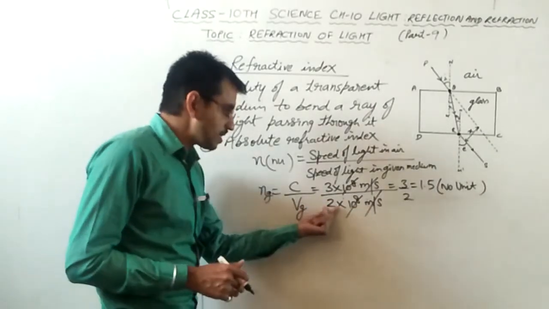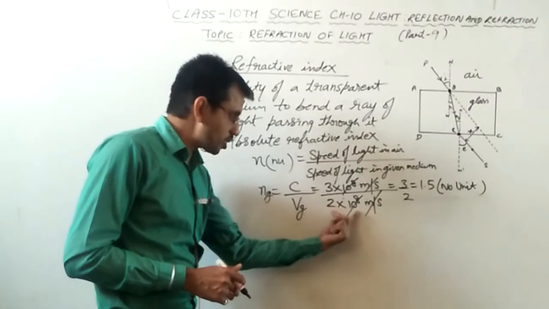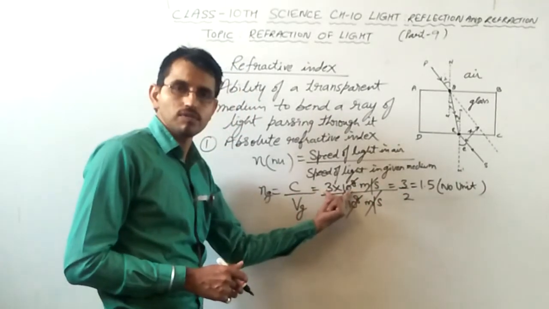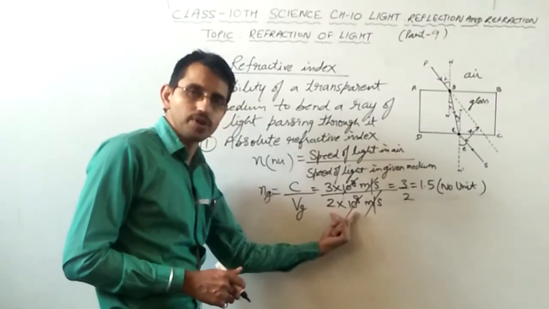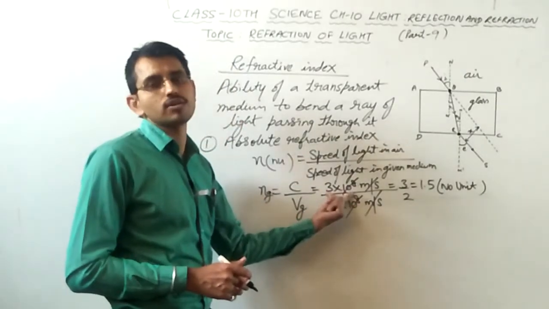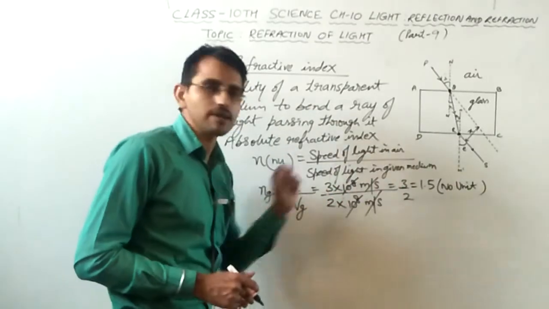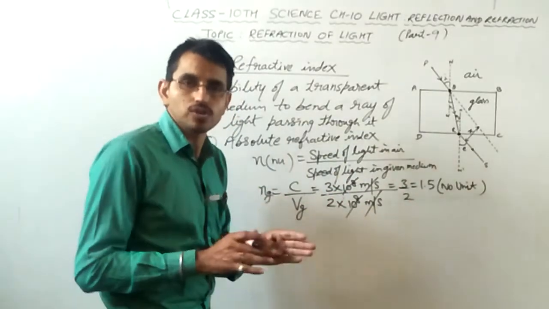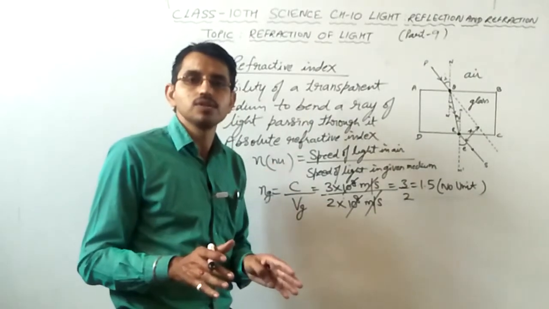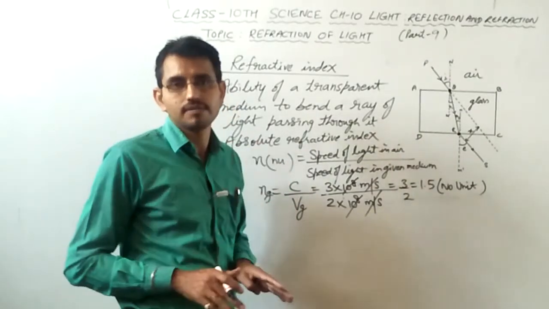How? If you multiply the speed of light in glass, that is 2 into 10 raised to 8, with 1.5, you will get this value. It means this value 2 into 10 raised to 8 is 1.5 times less than this value 3 into 10 raised to 8. This is the meaning. So by this we have understood to what extent the medium has slowed down the speed of light.